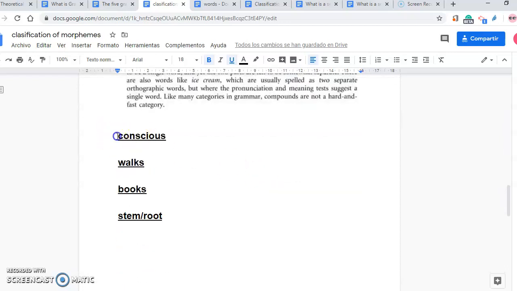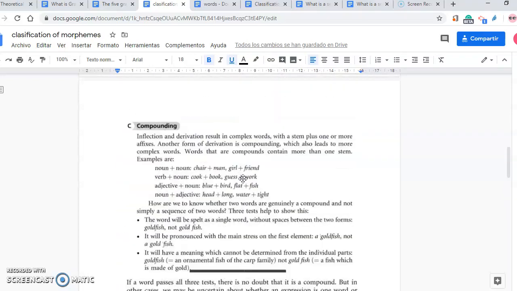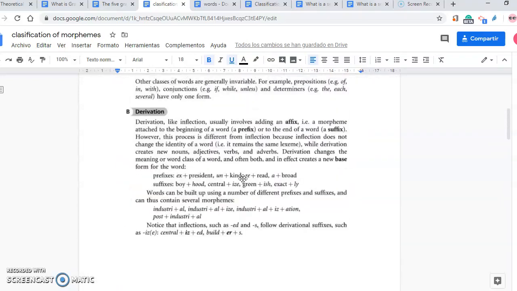So when we've got here conscious, unconscious changes the meaning, and unconsciously changes the word class, because from an adjective it became an adverb. So this is derivation.